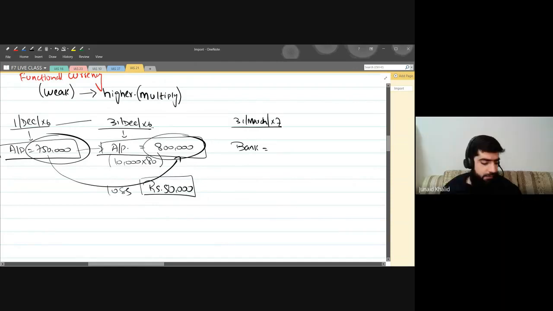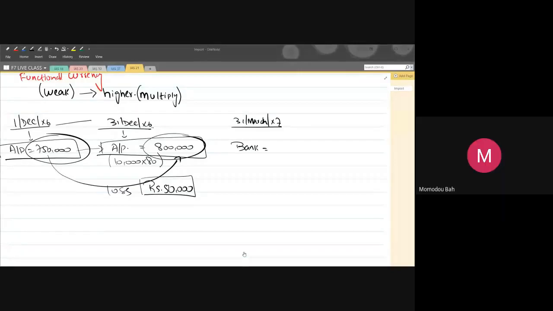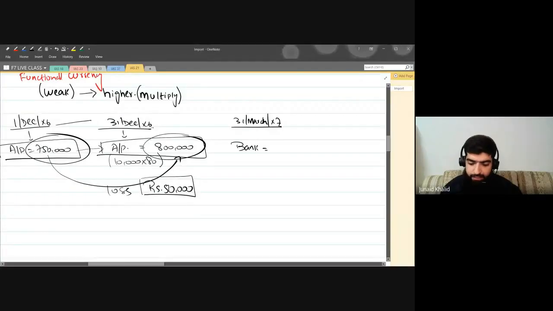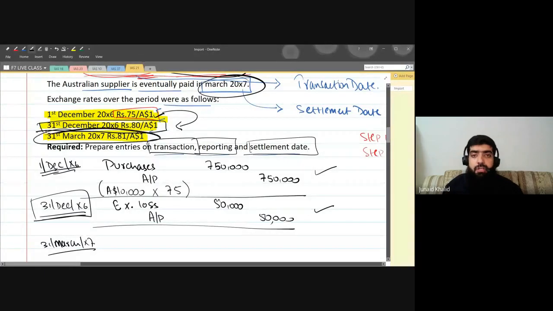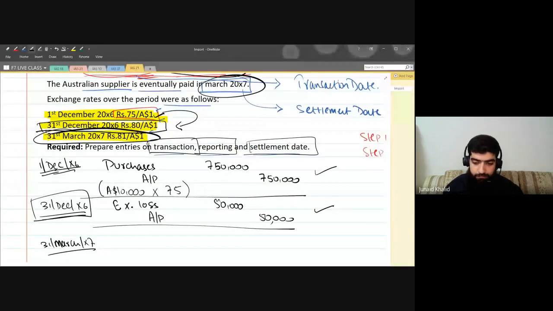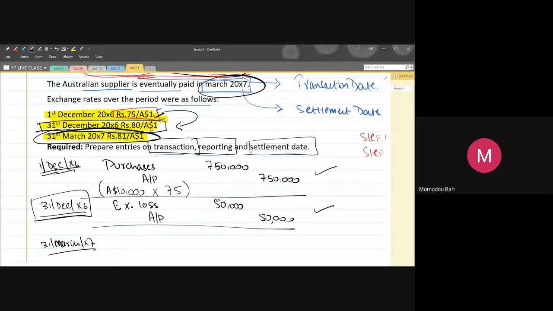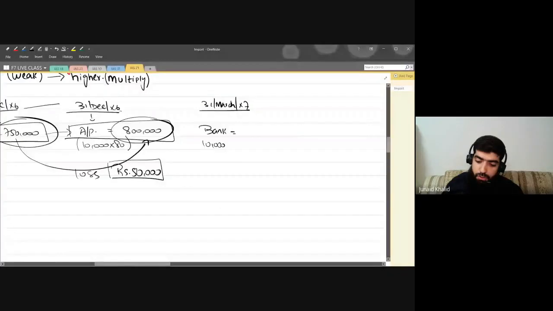Will I be paying 750,000 or 800,000? No, we are not going to pay 800,000. We are going to pay 10,000 Australian dollars. But unfortunately, on 31st of March, the exchange rate is 81. Am I right? Yes. Which means 10,000 Australian dollars at an exchange rate of 81.